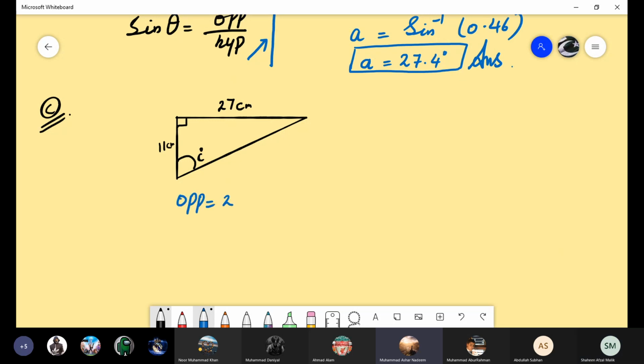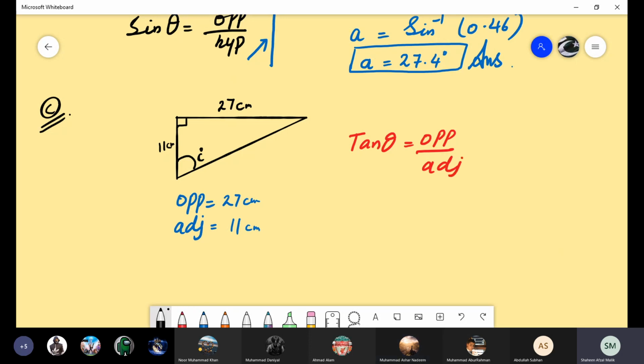Opposite is 27, and adjacent is 11 centimeter. So the angle is at point C. Opposite and adjacent are given to you. So which trigonometric ratio will it be? Ma'am, tan theta. Tan theta, well done. Tan theta is equal to opposite over adjacent. Just substitute the values here.